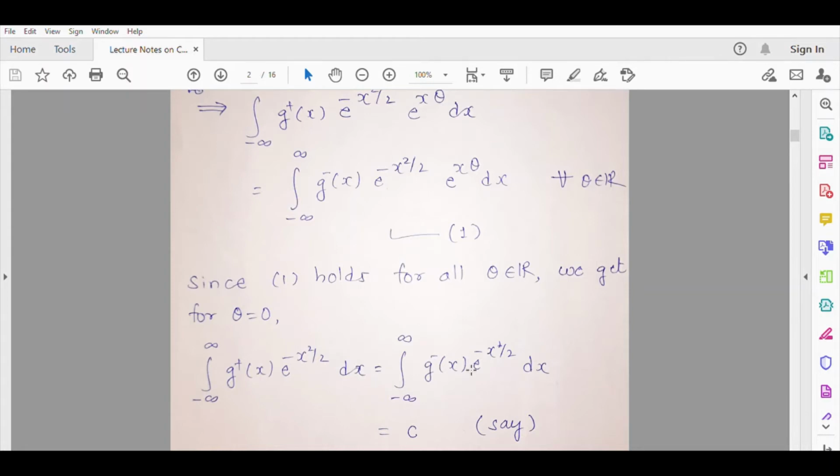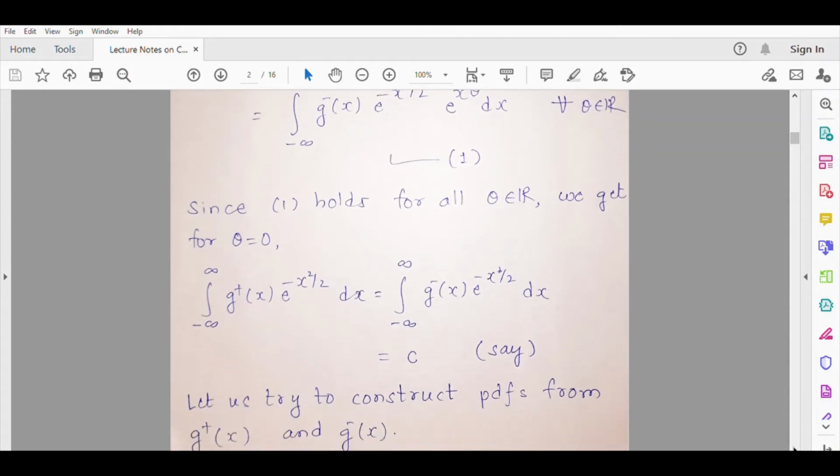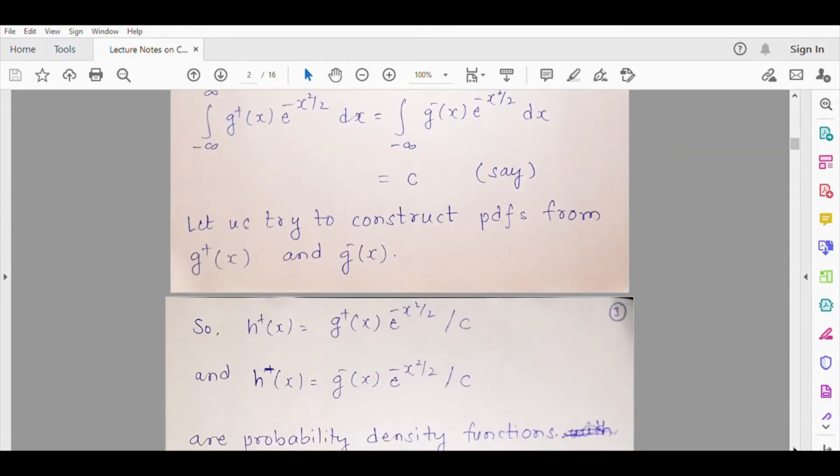Here there is no theta involved, so this is a constant. Let us call this c. Then we can use the fact that these two are equal, and the common value we are calling c, to construct PDFs based on g plus x and g minus x. See how it is done. Suppose h plus x is g plus x e raised to minus x square by 2. Then we know that its integral is c.